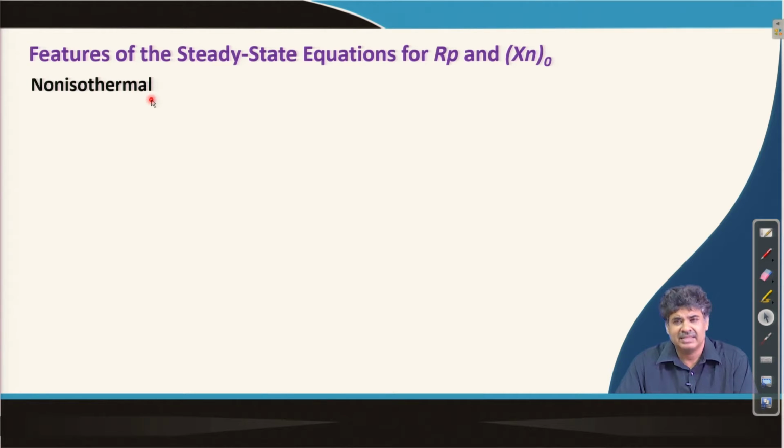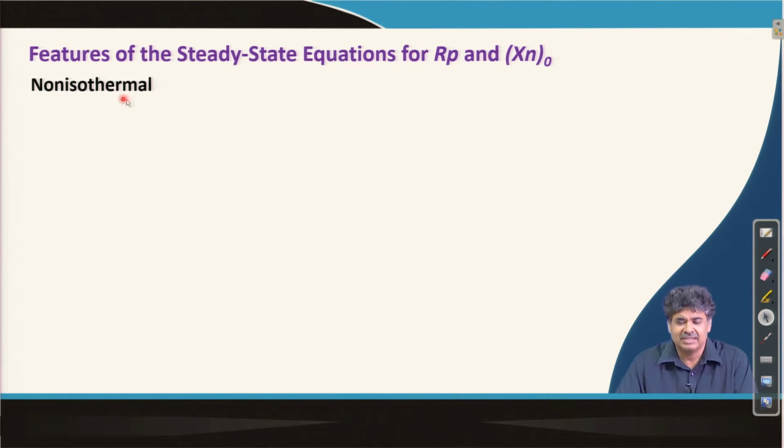So, when the reaction happens, heat gets generated. Unless we can remove the produced heat very effectively, there is a possibility that local heat gets accumulated and the temperature can go up in the reaction medium.